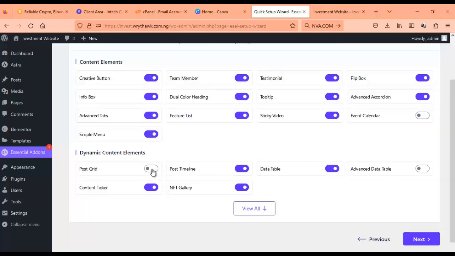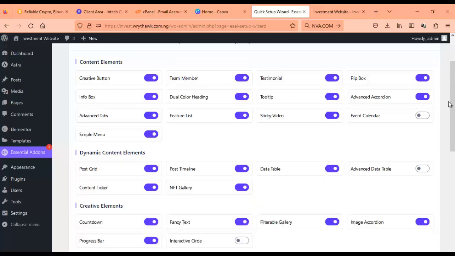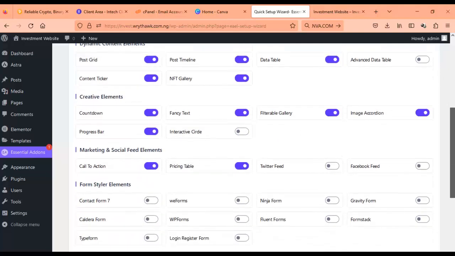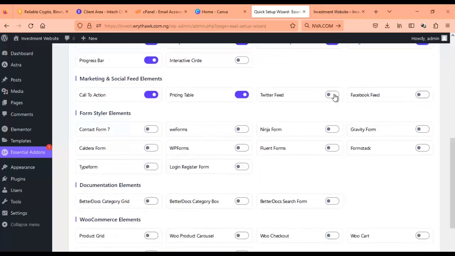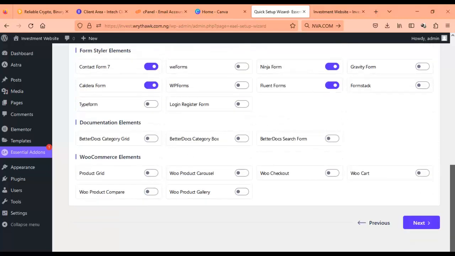So these are for the essential add-ons. These are some of the you will have writing table, feeds. You can see all of this. The WP form. All of these are here. Okay, you can see all of this. Even e-commerce.